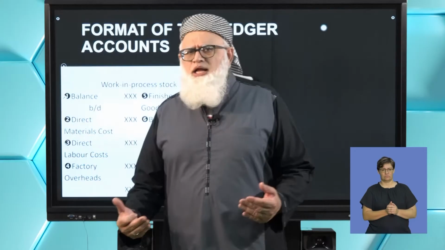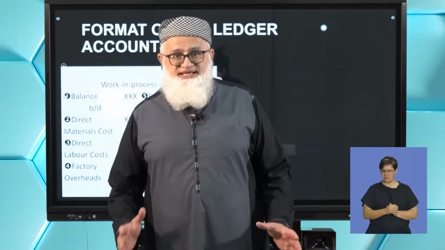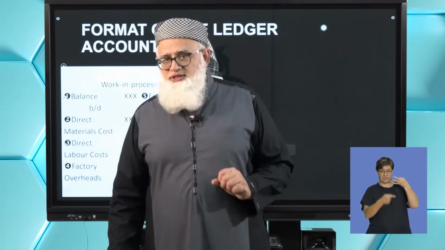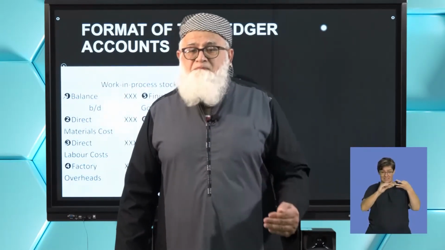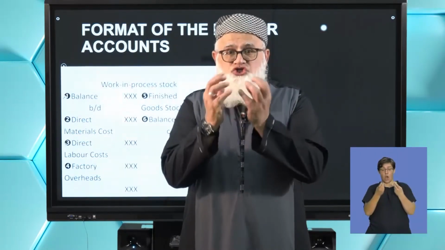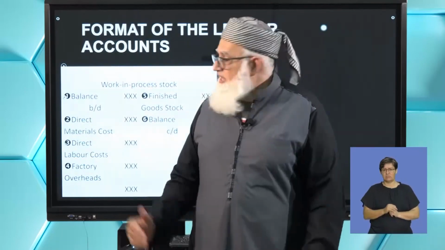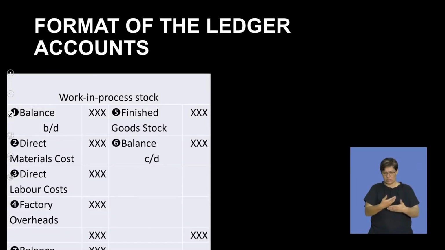What did we allude to earlier on? We said that 3 cost components would impact on the actual cost of the product, right? So therefore, if you look at your work in process stock account, I said earlier on, it's also sometimes called the manufacturing account. It deals specifically with the production of an item.